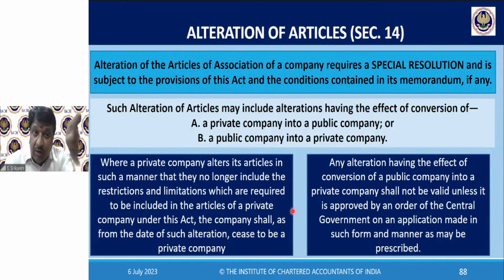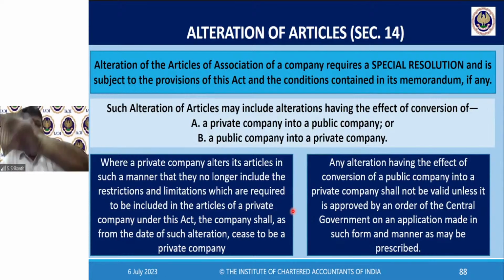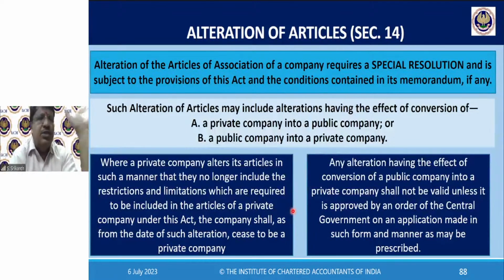So that clause will be there in a private company article. If you want to convert a private company into a public company, you have to remove that. If you want to make a public company into a private company, you have to include that. So either way, there should be an alteration of articles if you want to convert a private to public or public to private. So basically, alteration of articles of a company requires special resolution.